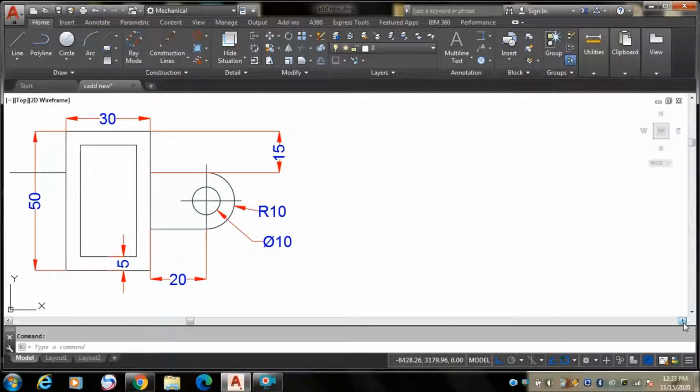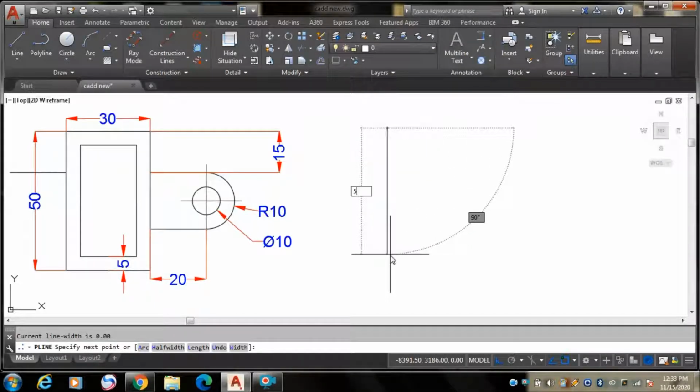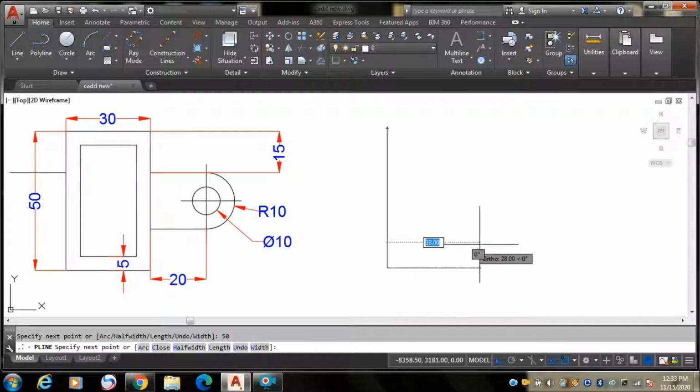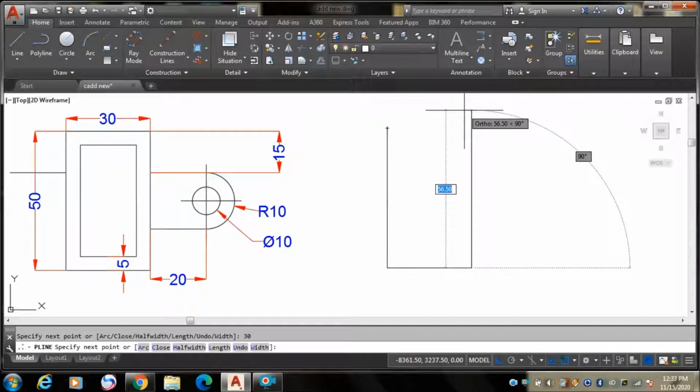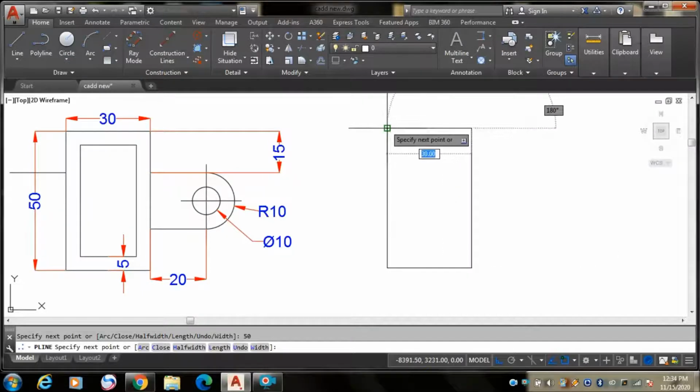First of all, we have to take a polyline. First we'll specify the point from here. I will go with 50 mm, press enter, and again I'll go here 30 mm, press enter, again I'll go with 50, and lastly I will join this. So this has become one part.